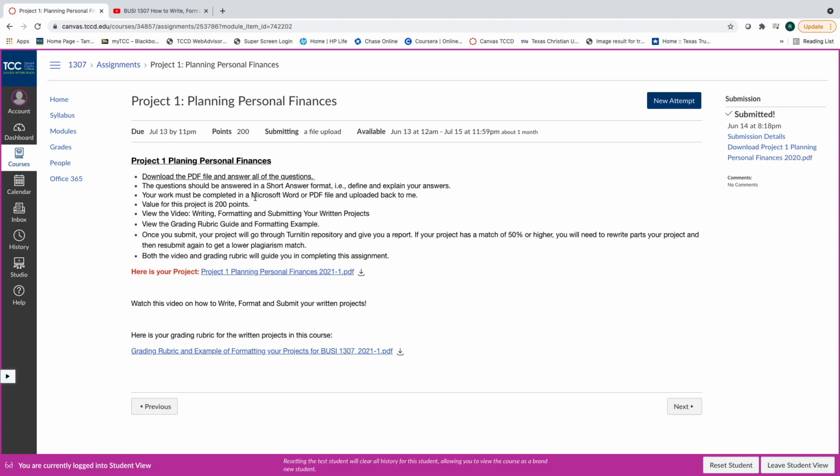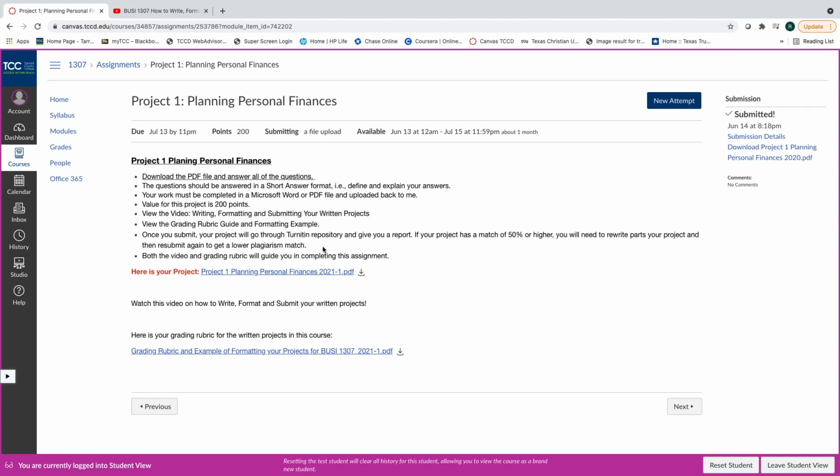So if you like to use other word processing packages, maybe you're a Mac user and you like Pages, I like Pages, or your Google Docs, you don't send them in those formats, you simply export those to a PDF, and they both give you that function. Most everything would. So that's how I need your work submitted back to me.